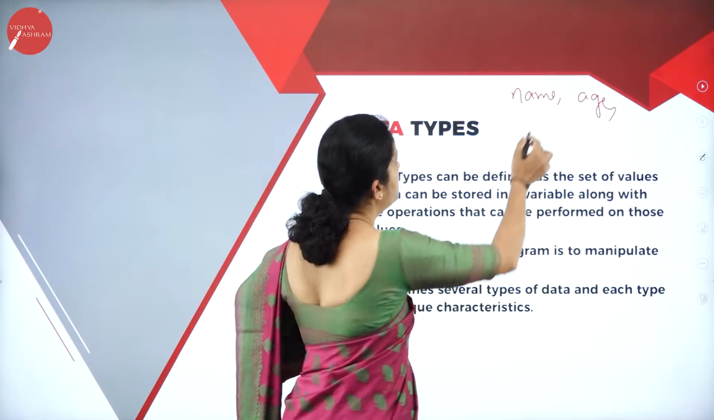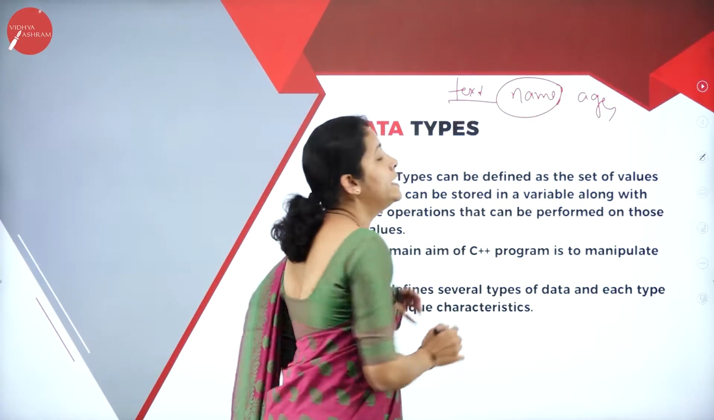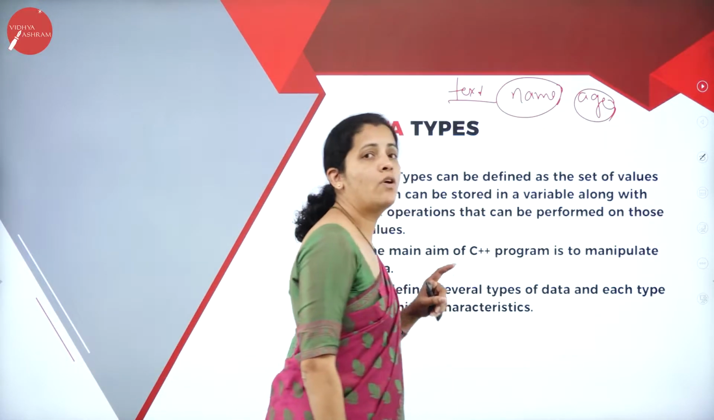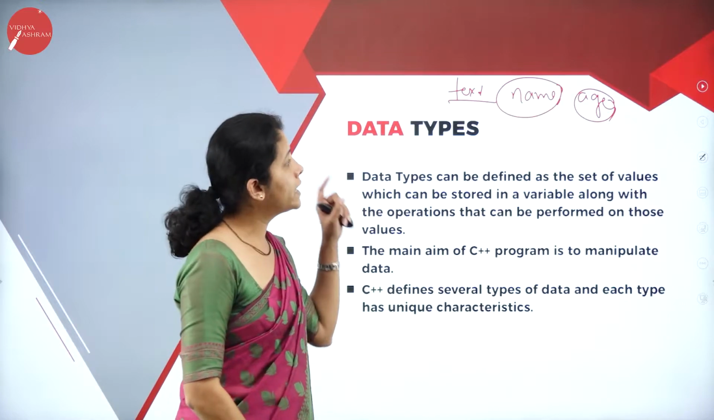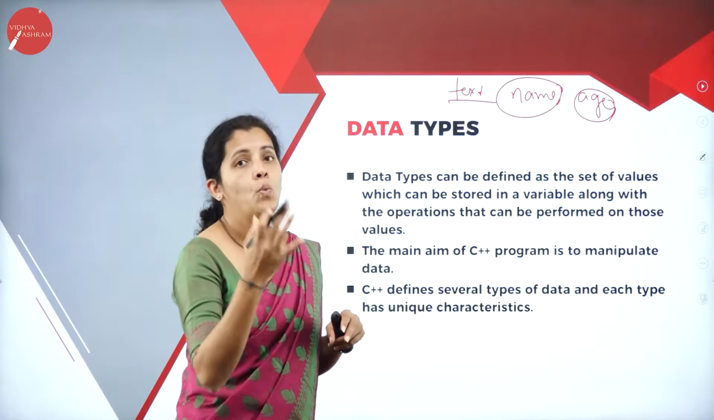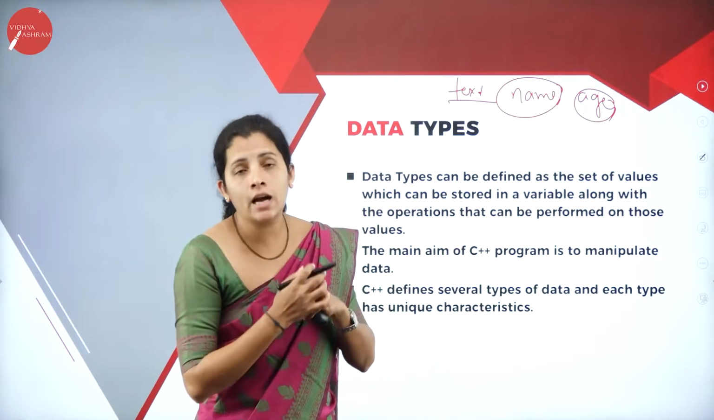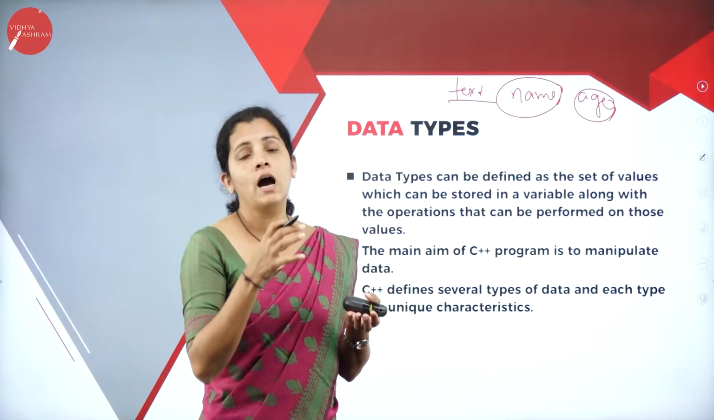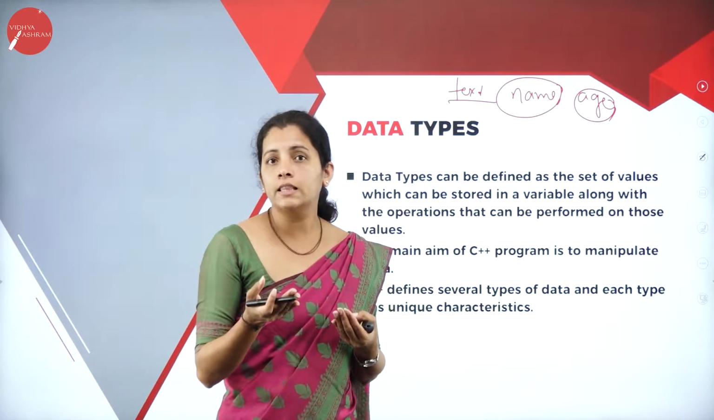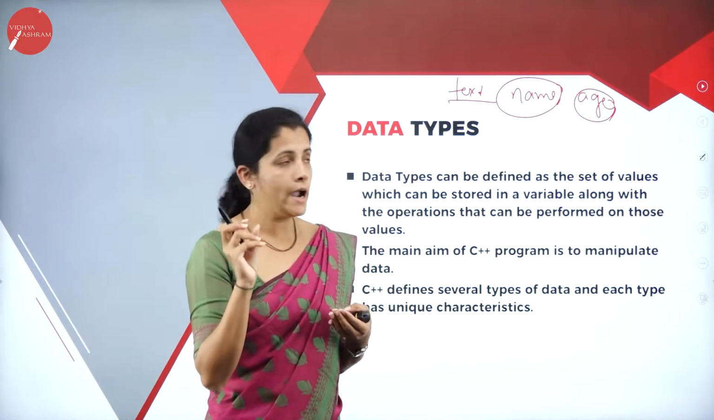If I consider name, it is of type text, and if I consider age, then it is of type number. If I consider height or weight, then it is once again of type number. And to represent different kinds of data item, I require data types. So what is data type here? It is nothing but the different kinds of data item.